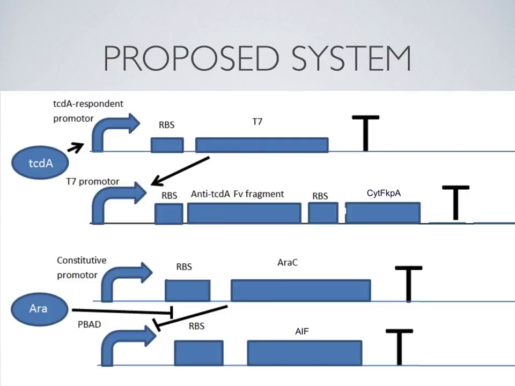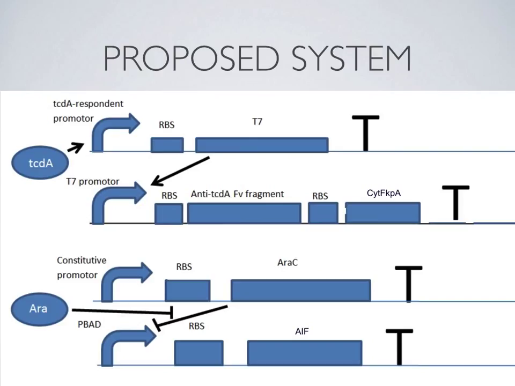In the parts for my proposed system, the C. diff toxin, TcdA, binds to the responsive promoter, which causes the transcription and translation of T7 polymerase. This buffer element was chosen because T7 polymerase can transcribe genes very efficiently under the control of the T7 promoter with only a small amount of T7 present.